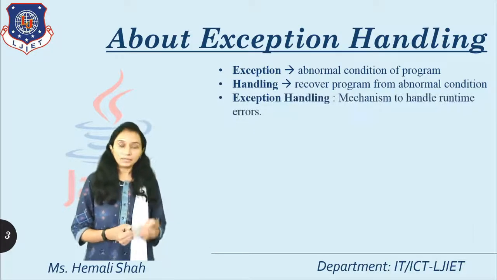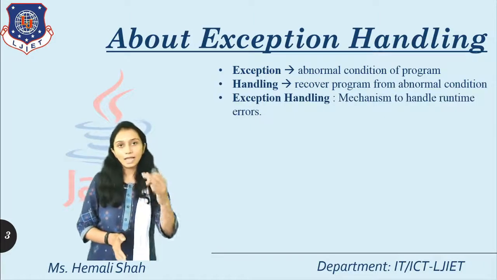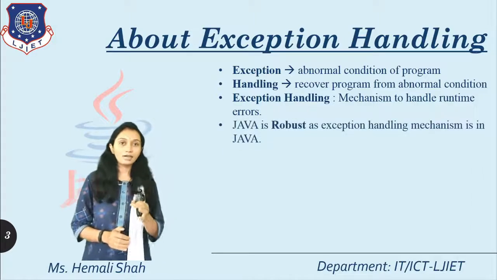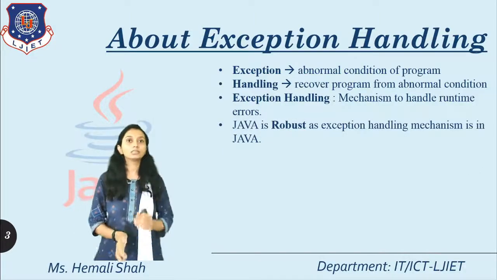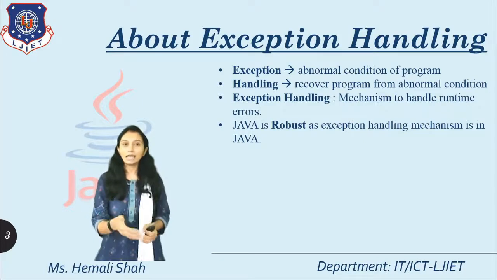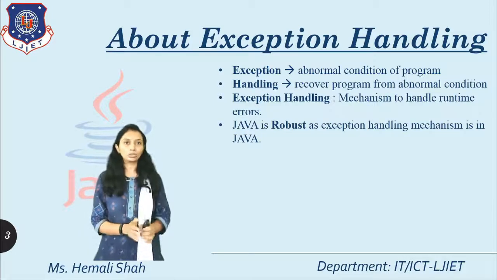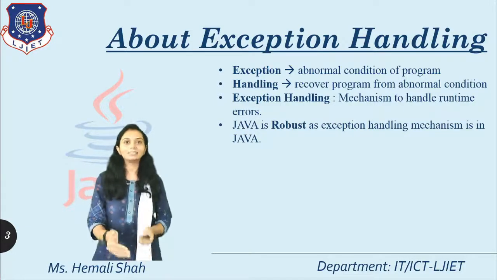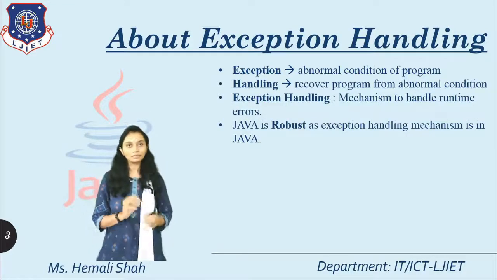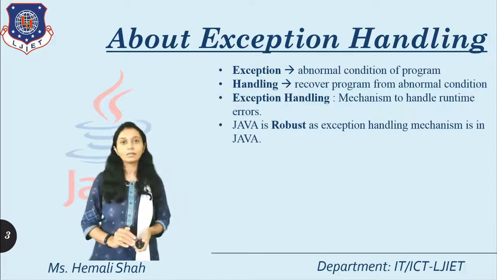Now this exception handling is a mechanism that handles runtime errors in your program, and Java is a robust language. The robustness of a language means it handles errors at runtime as well as compile time. All the robust languages have an exception handling mechanism, and Java also has this mechanism.